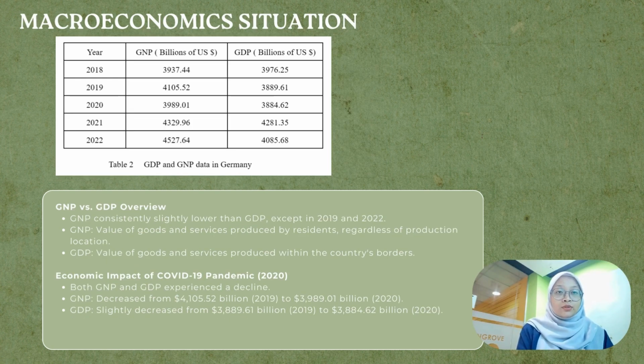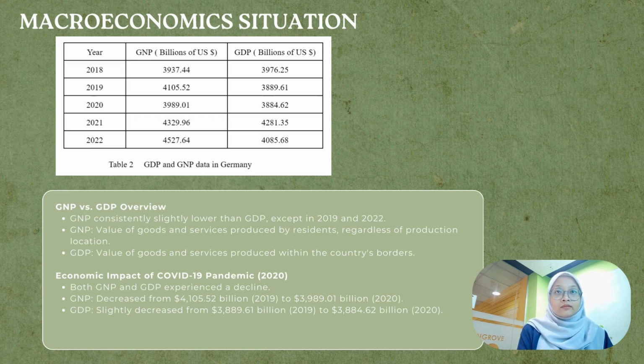Okay, next for the macroeconomic situation. As we can see in the table, GNP has consistently been slightly lower than GDP, except in 2019 and 2022. GNP measures the value of goods and services produced by residents, regardless of production location, while GDP measures the value within the country's borders. During the COVID-19 pandemic in 2020, both GNP and GDP declined,